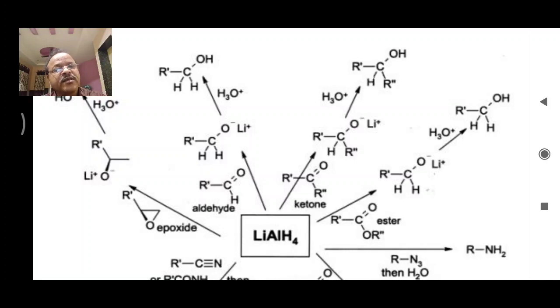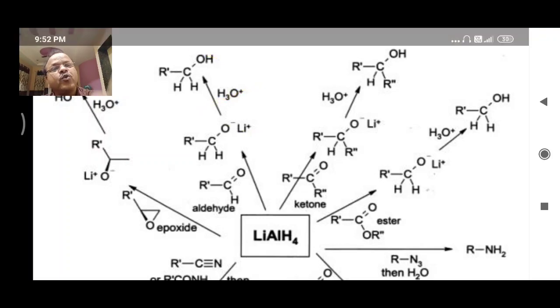Now let's see another reaction. Lithium aluminum hydride reacts with this aldehyde. Again this C double bond O group is there, C plus and O minus. O minus and Li plus will form this bond. C plus and H minus, there is formation of CH bond. Again on acid hydrolysis, OLi will get converted into OH group.